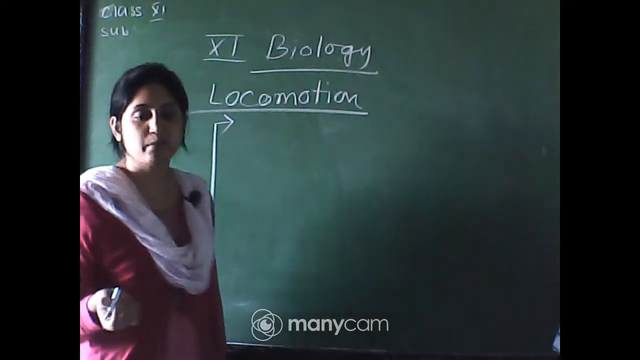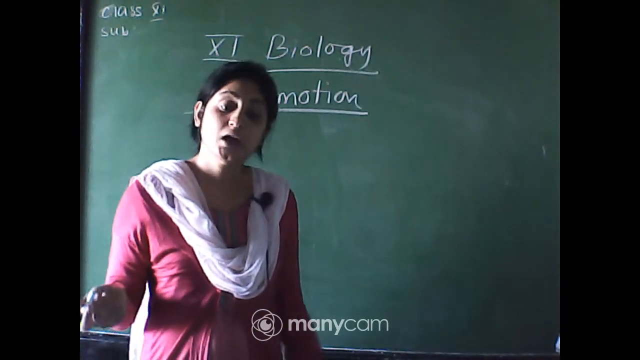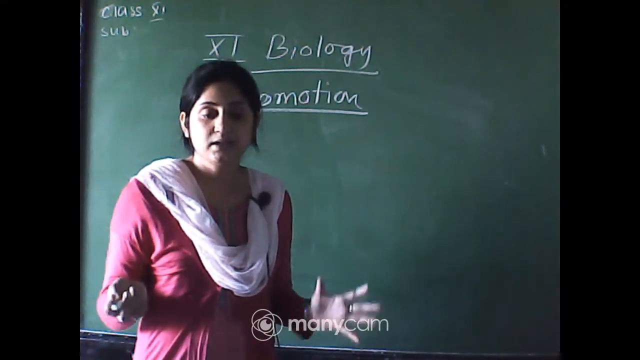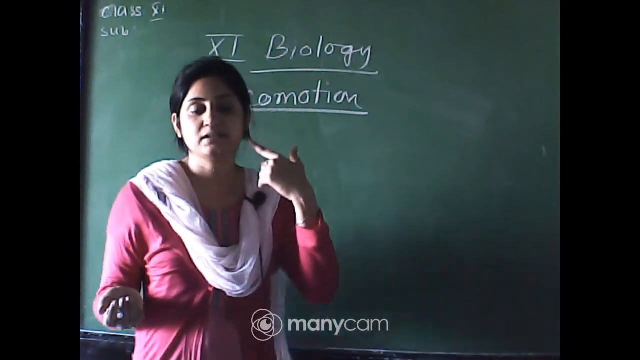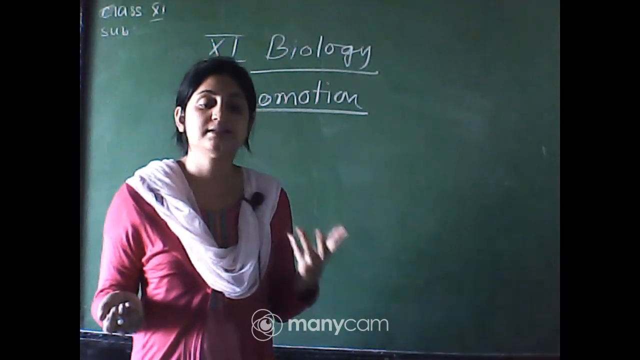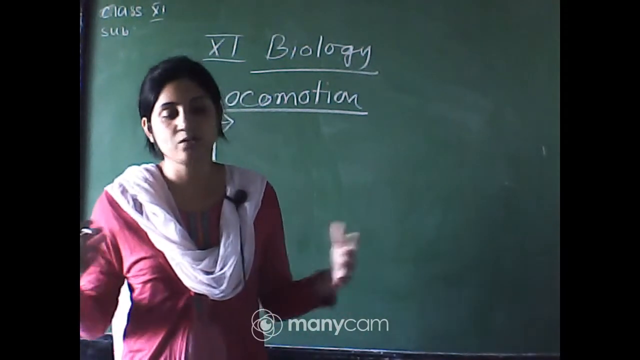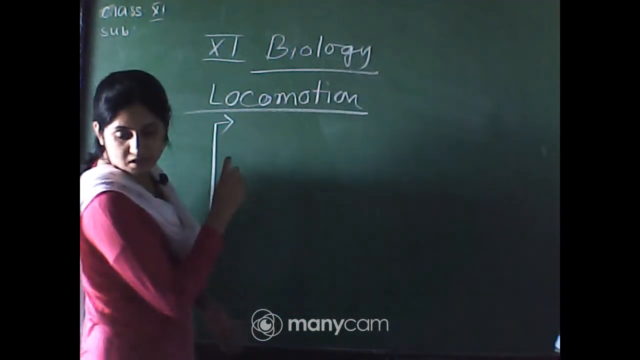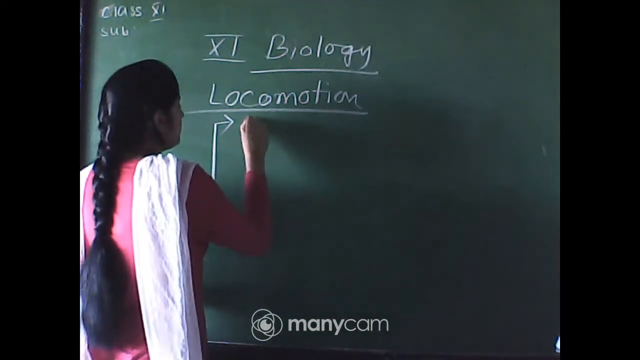Amoeboid movement: which type of cells show amoeboid movement? WBCs, some cells show this type, very slowly. Ciliary movement: cilia are present in our nasal passages and respiratory tract, where ciliary movement occurs. And muscular movement occurs when we change our places. That is the amoeboid movement.